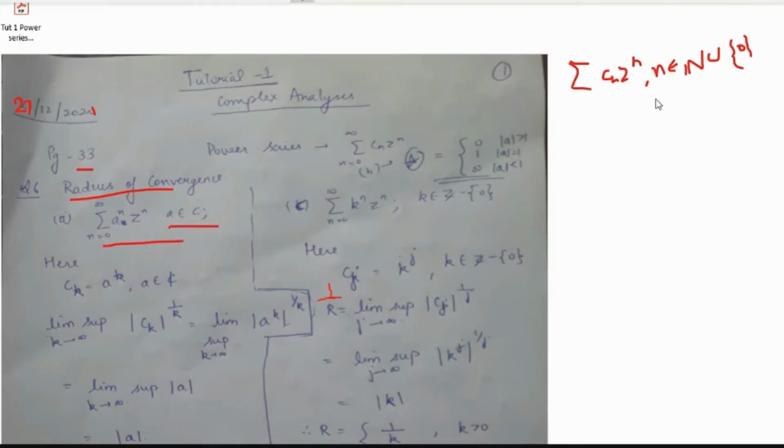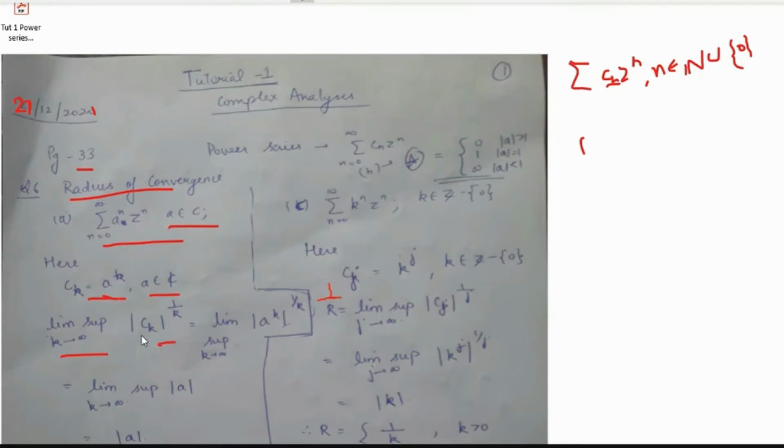So here the series we have, the Cn given in the first question, that Cn is nothing but a to the power k, where a belongs to complex numbers. For the radius of convergence we have the formula. We have two formulas. We can use either one of them. So we'll be using the limit supremum of modulus of ck to the power 1 by k for the radius of convergence.